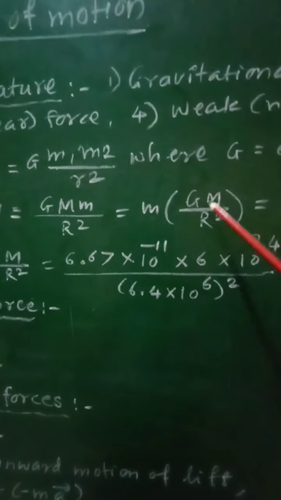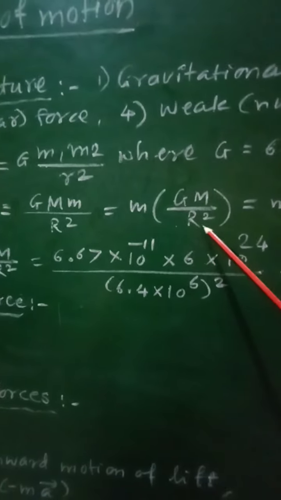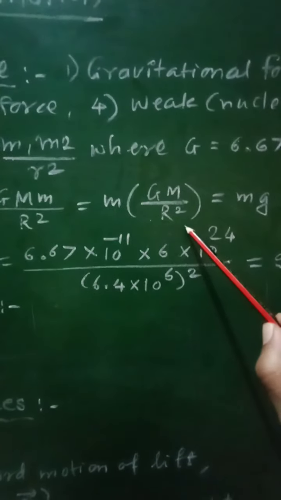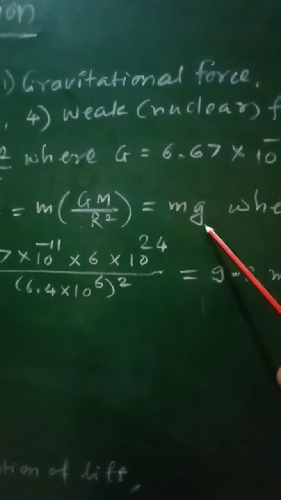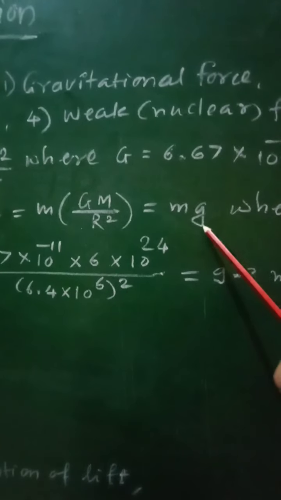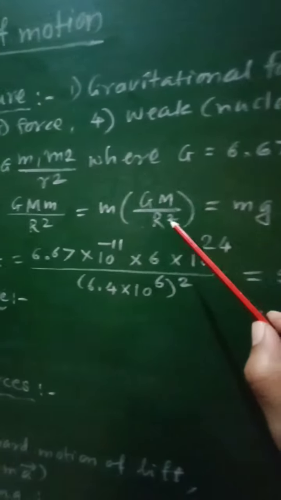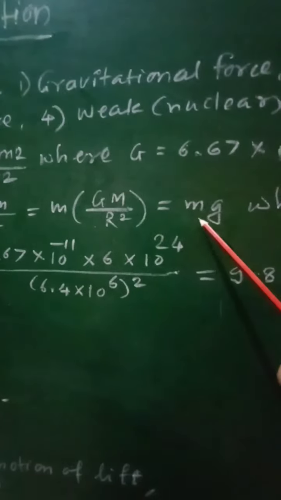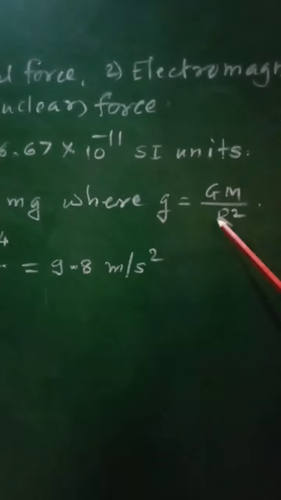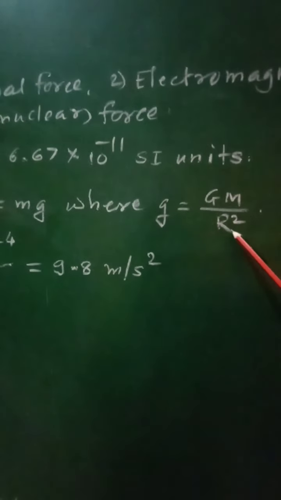But this bracketed term GM upon r square is nothing but g, that is acceleration due to gravity, and therefore that W will be equal to mg, where g is GM by r square.